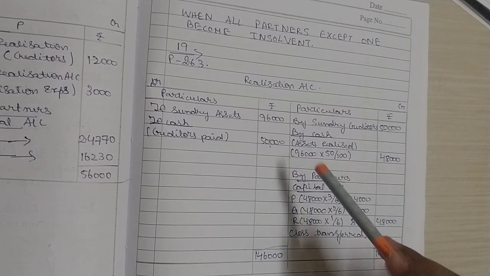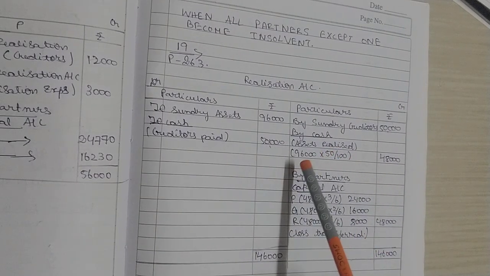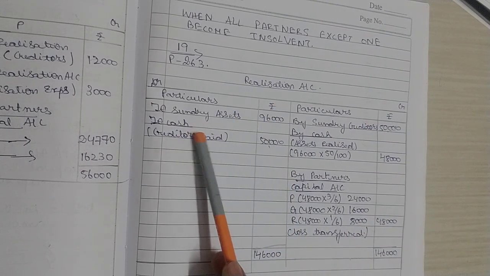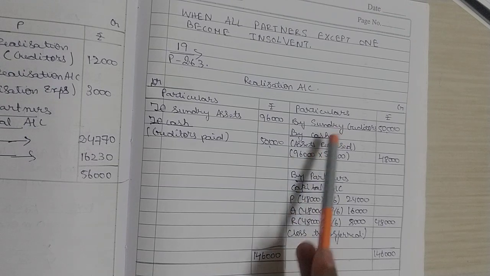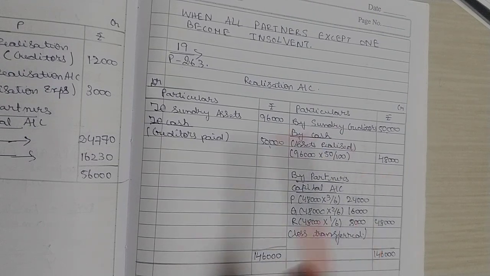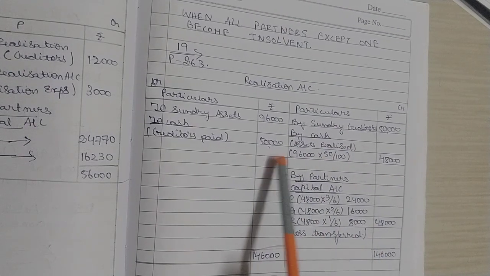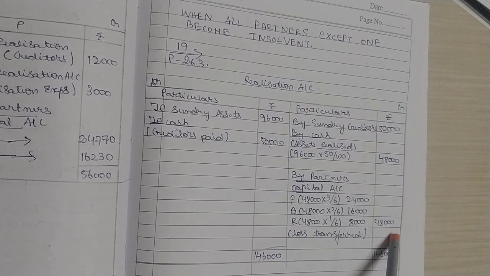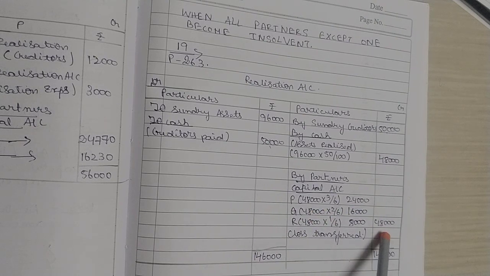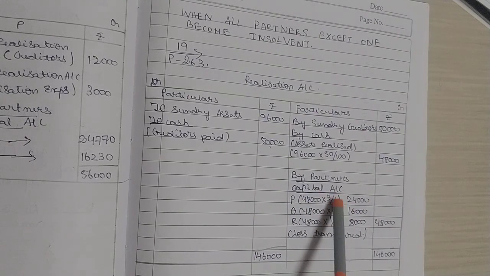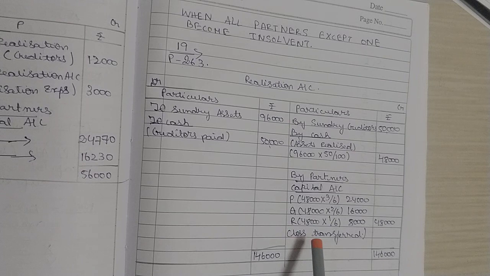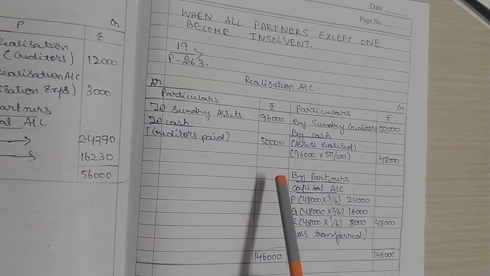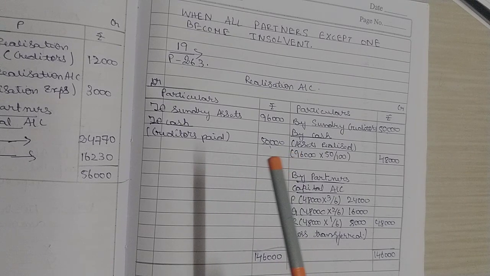So first, the realization account, in common, you will be preparing. Realization account, transfer assets on the debit side, liabilities on the credit side. Assets realized 48,000, liabilities paid 50,000, and on the balancing of realization account you will be getting realization loss 48,000, and transfer realization loss to partners' capital account in their profit sharing ratio. This loss is transferred to partners' capital account. The next account is partners' capital account. Here you have to be very careful.